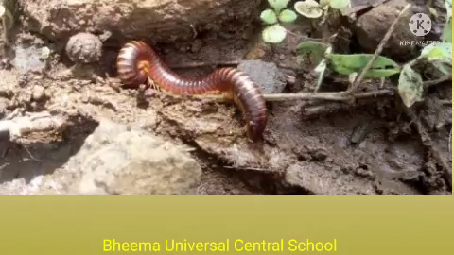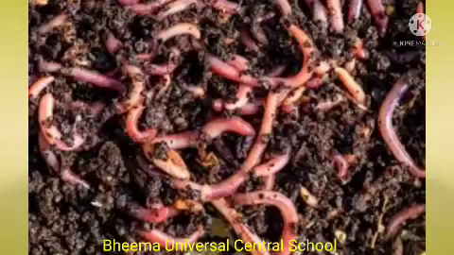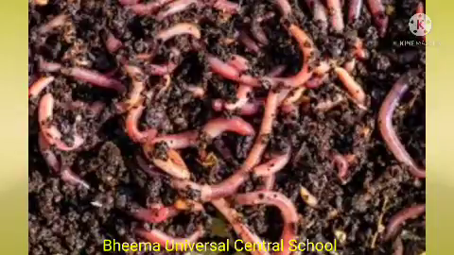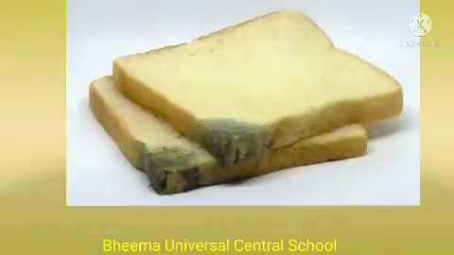For example, earthworm and snail feed upon tiny food in the soil and make the soil more nutritive for plants to grow. Mushrooms and molds feed upon fallen branches of the trees.